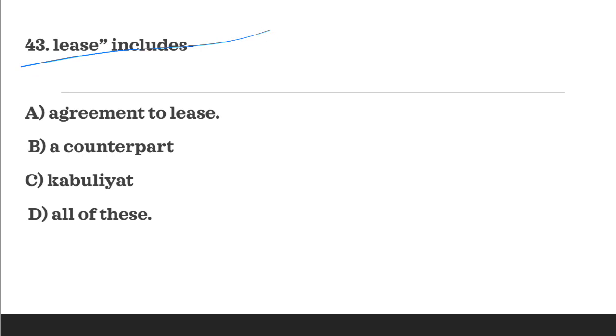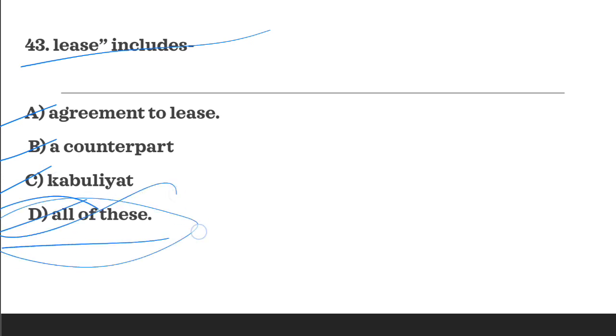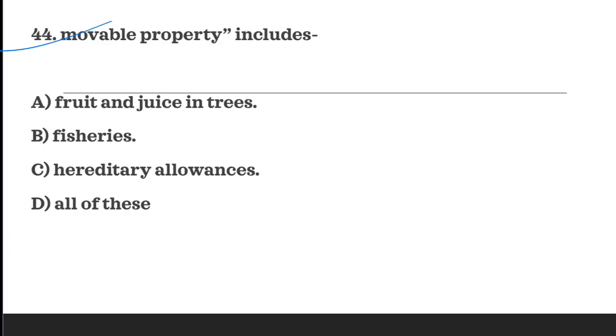Next question is, lease includes. So A says agreement to lease, B says counterpart, C says kabiliyat, and D all of these. So all of these is the correct answer. In the definition of lease, all are included. So D is the correct answer.